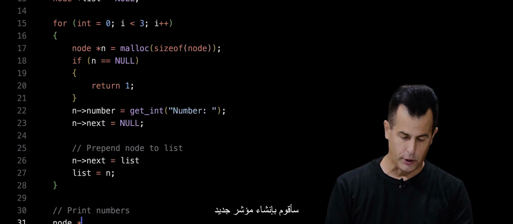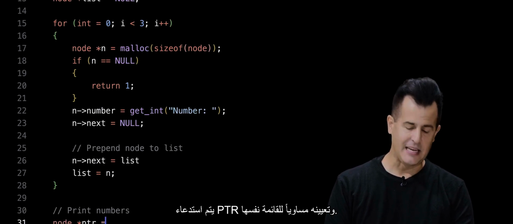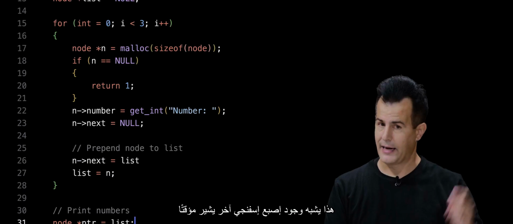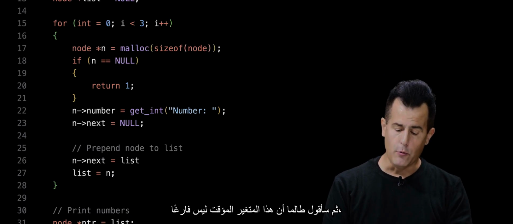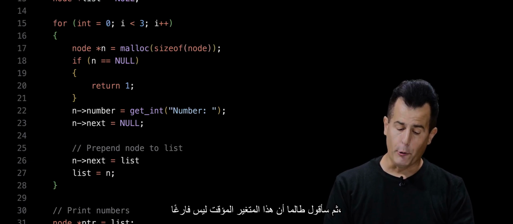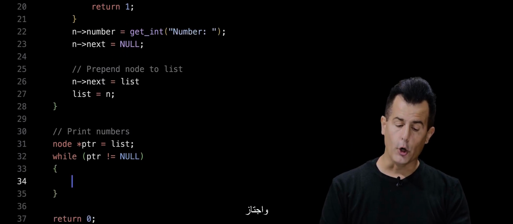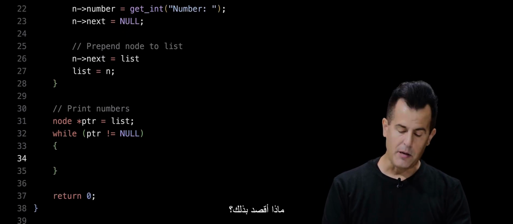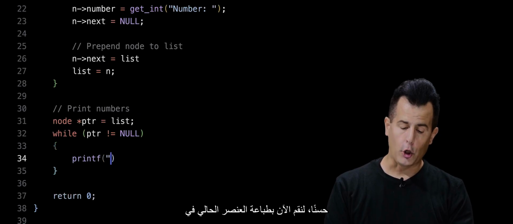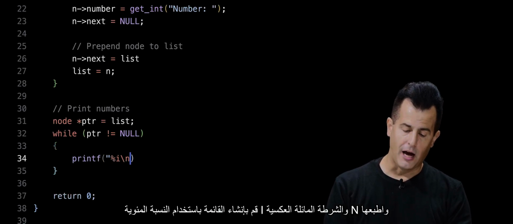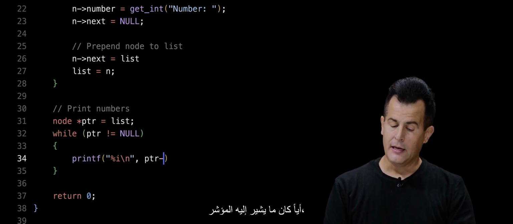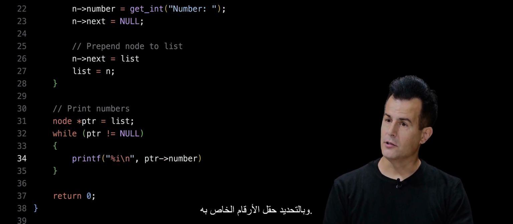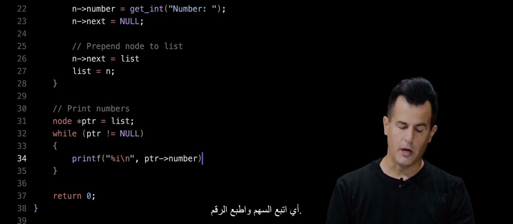I'm going to create a new pointer called ptr and set it equal to the list itself. That's like having another foam finger temporarily pointing at the first element in the list. Then I'm going to say while that temporary variable is not null, go ahead and traverse the list. What do I mean by that? Well, let's print out the current element in the list by using %i\n and printing out whatever the pointer is pointing at, specifically its number field. So that is follow the arrow and print out the number.